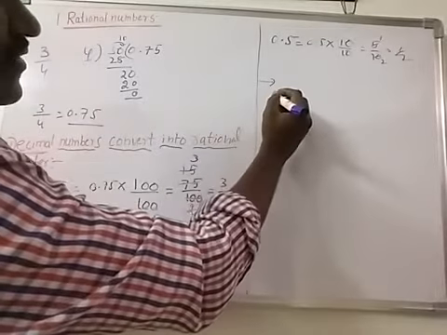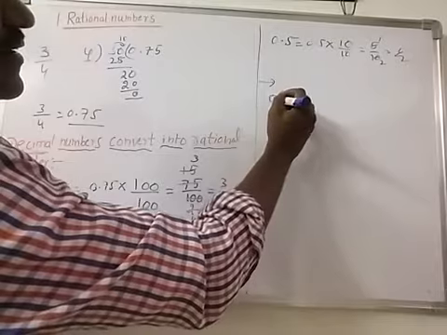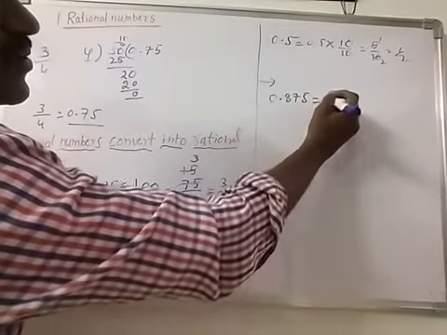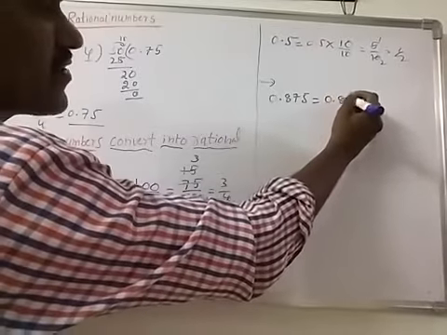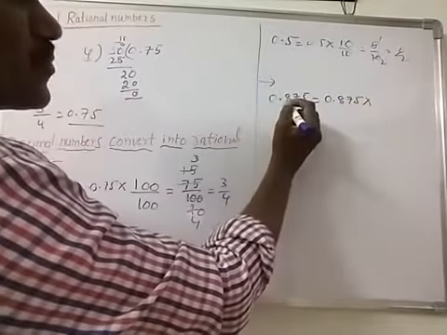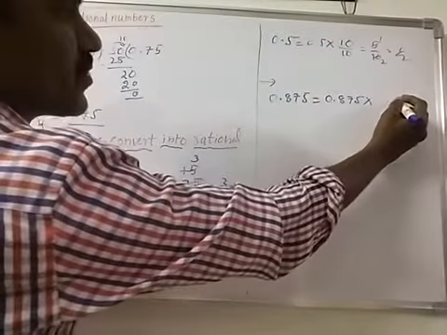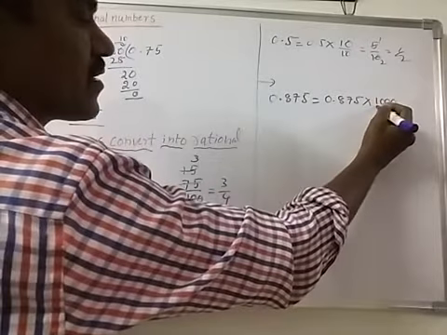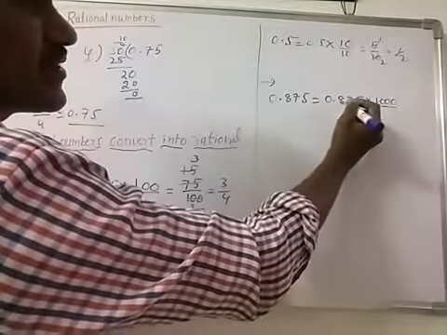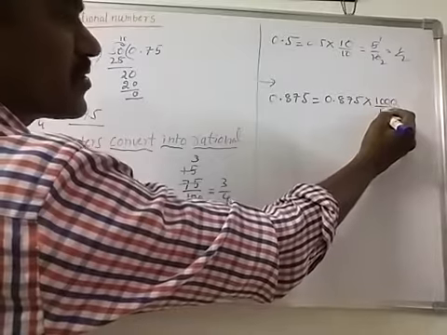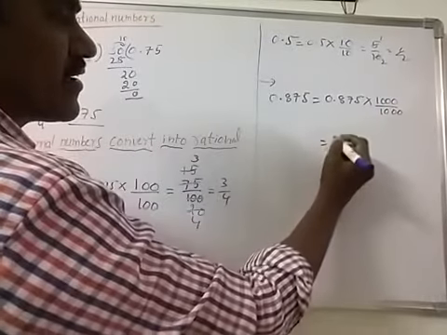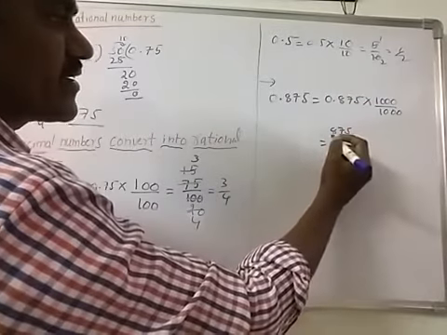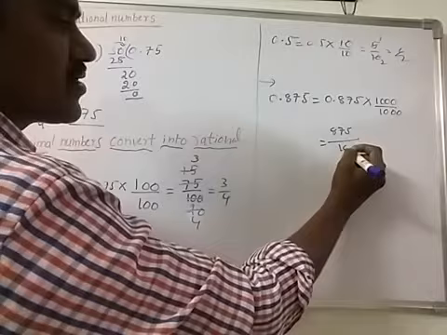And also another example, 0.875. After the point how many digits are there? 1, 2, 3. So we take 3 zeros and you put 1, that is 1000. So 0.875 is multiplied and divided by 1000. So 0.875 into 1000 is 875 by 1000.